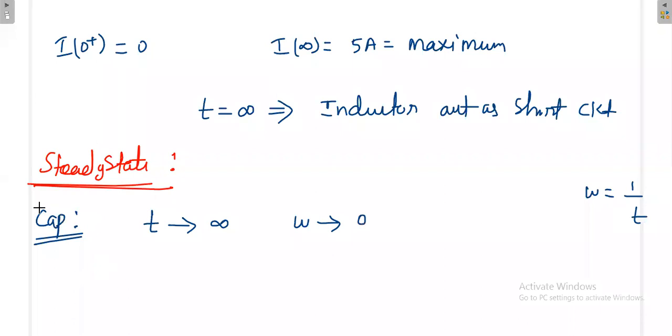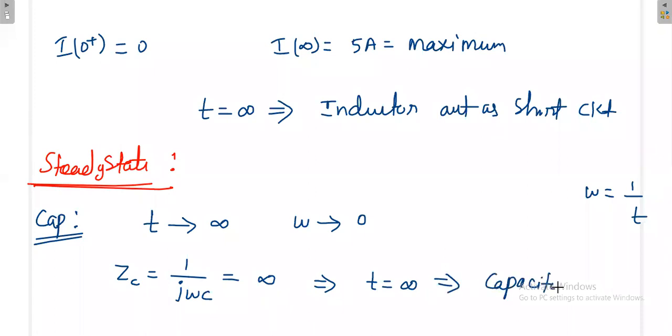And then you know the capacitor. What is the impedance offered by the capacitor in general? The impedance offered by the capacitor in general is 1 by j omega C. So at steady state, omega is 0. That means Z is equal to infinite. The impedance offered by the capacitance is infinite. Again, this is proving that at t is equal to infinite, the capacitor is open. We are trying to realize the same concept in a different format.